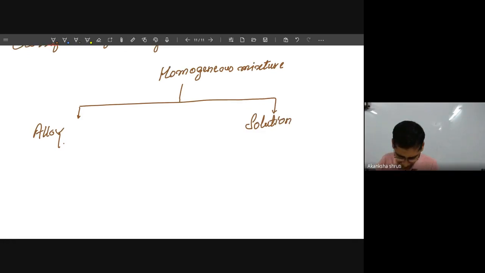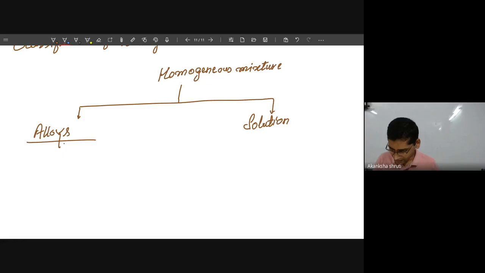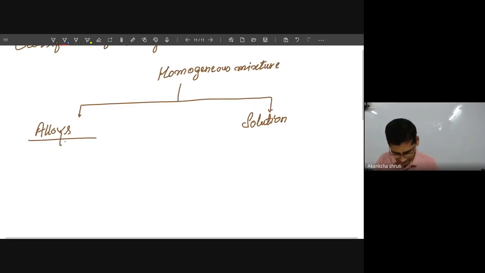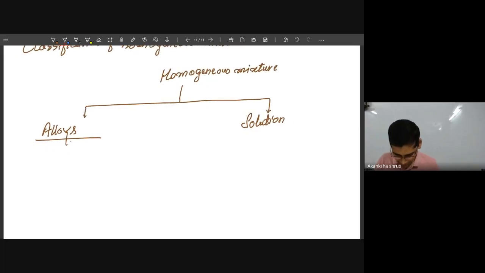So alloys and solutions are the two further classification of our uniform mixtures. A student, we have to keep in mind the following thing in this regard. So for alloys, it is a solid in solid homogeneous mixture.